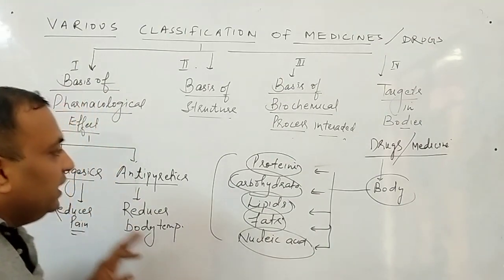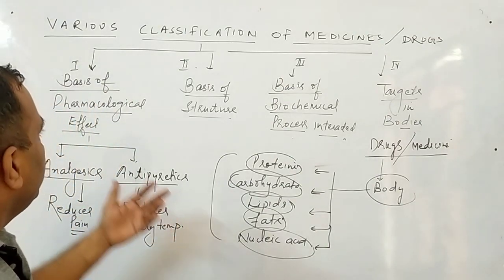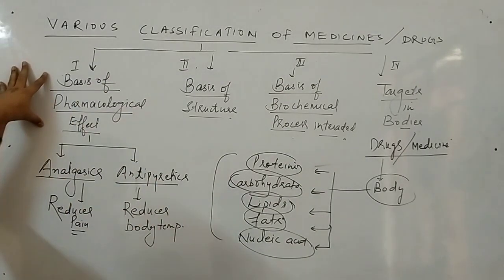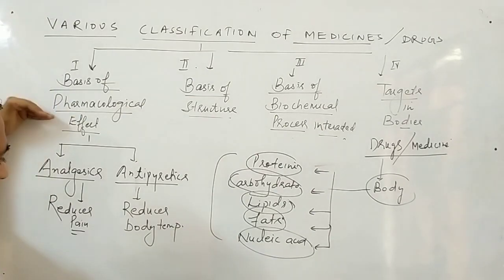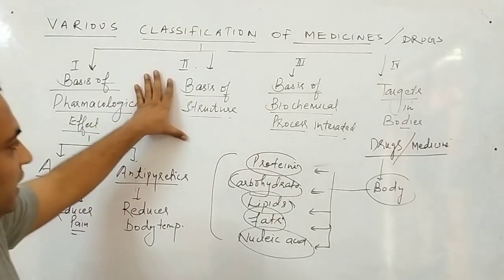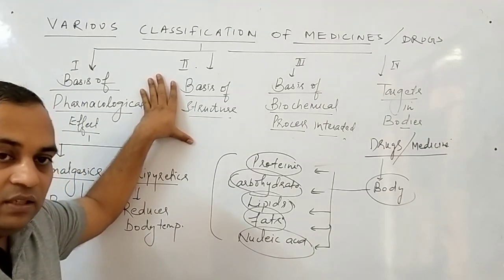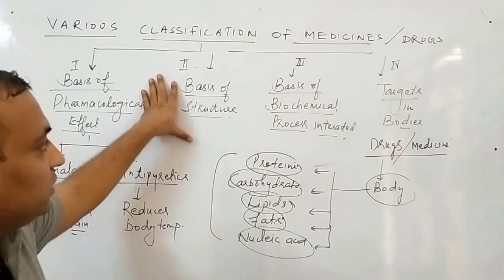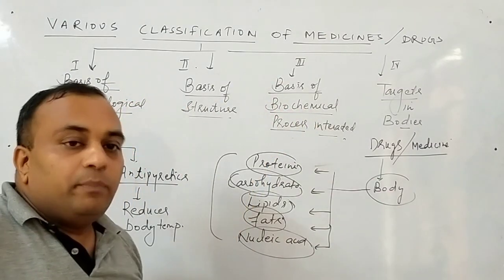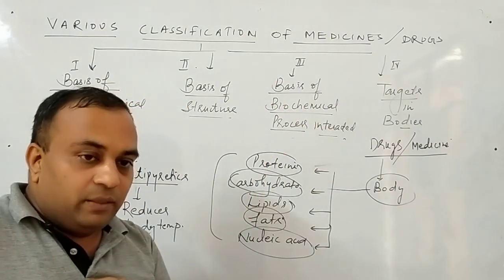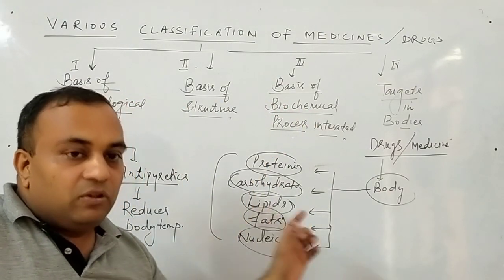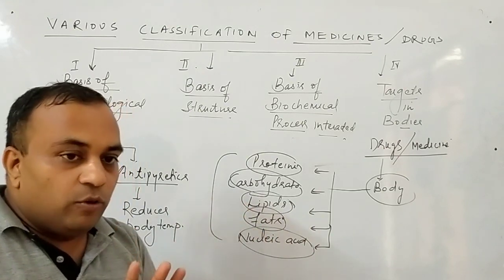So these are the various ways of classification. Again I will repeat. First, we can classify on the basis of pharmacological effect, meaning the function of a drug. Second, on the basis of structure. I have told you that sulfa drugs contain sulfonamide. Third, on the basis of biochemical process. For example, antihistamines interact with a particular process in which histamine is formed. Clear?